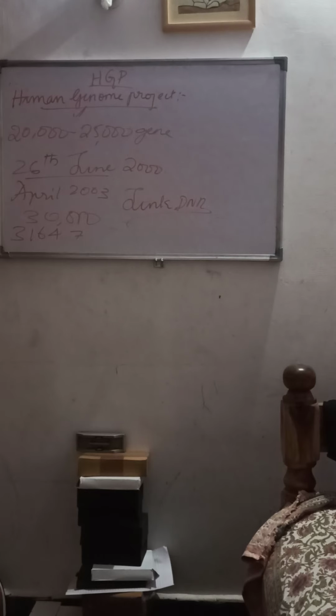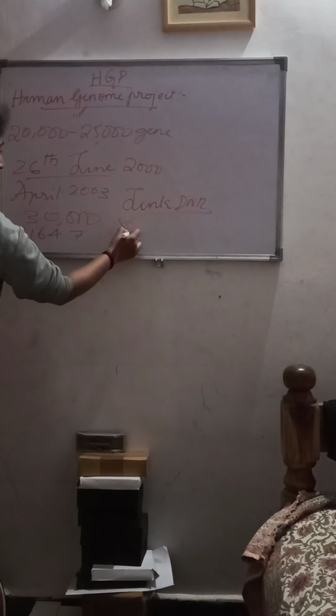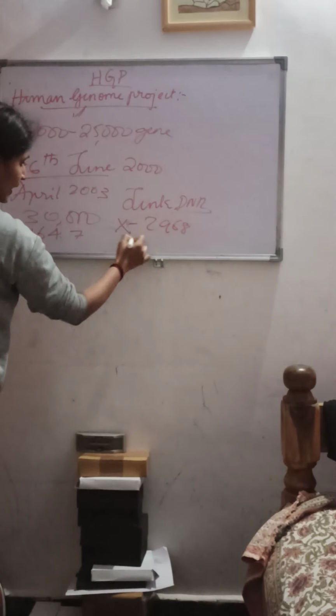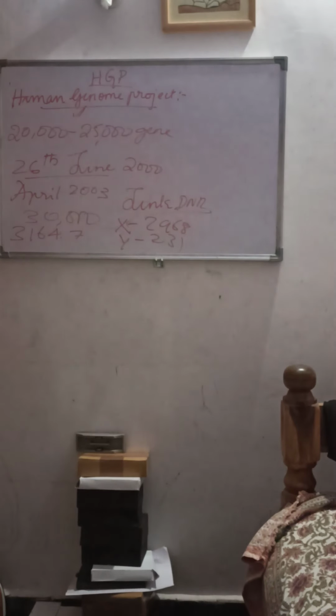Chromosome X has the maximum number of genes, that is 2968, and Y has 231 genes. As we know, there are two types of chromosomes, the X chromosome and the Y chromosome. So the X chromosome has the maximum number of genes, 2968, and the Y chromosome has the lowest number of genes, which is 231. So that is one outcome.